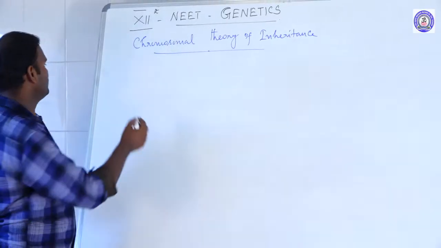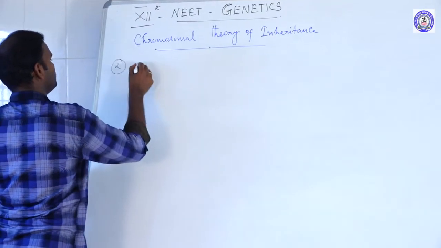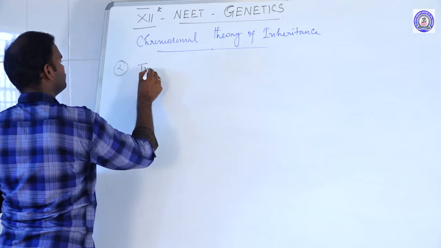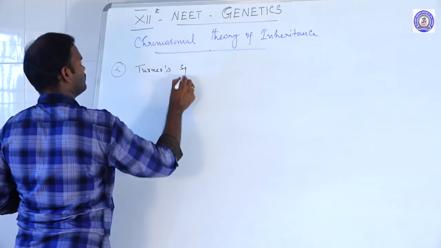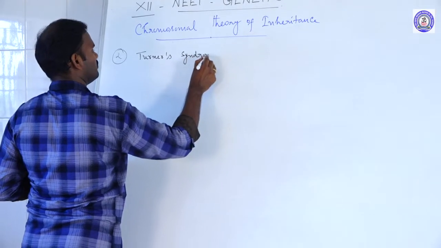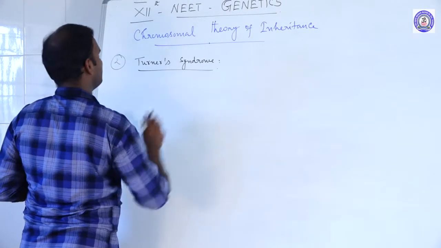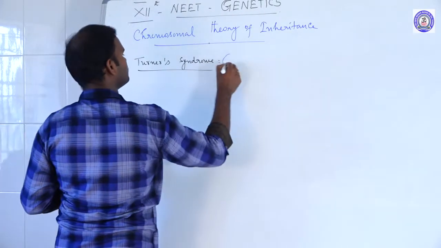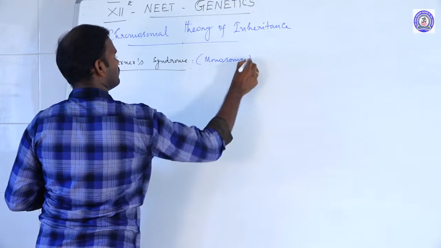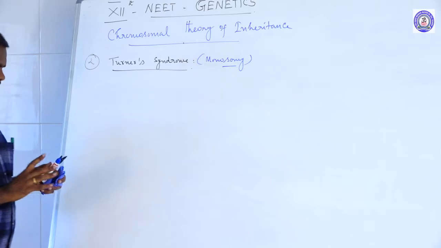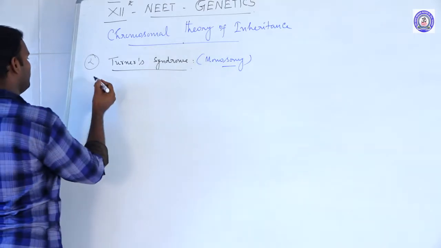The second chromosomal disorder, Turner syndrome. It is nothing but monosomy. This type of disorder is found in women.